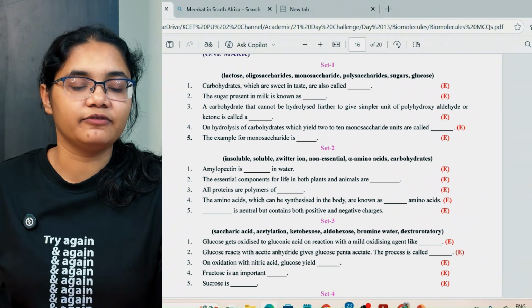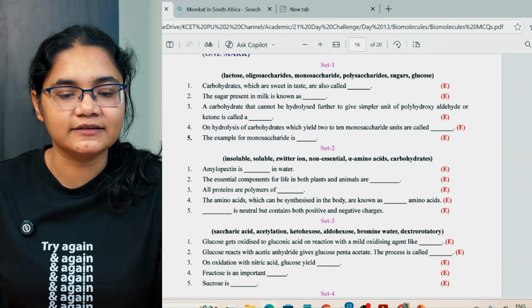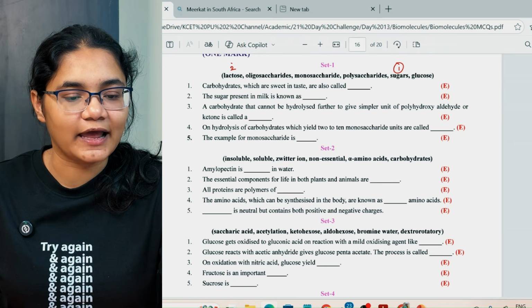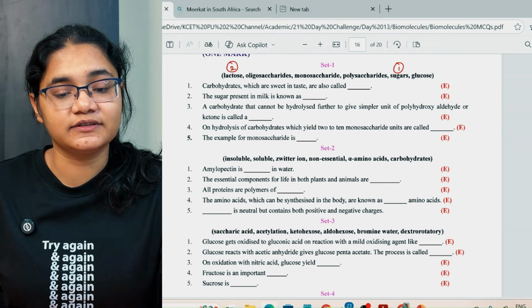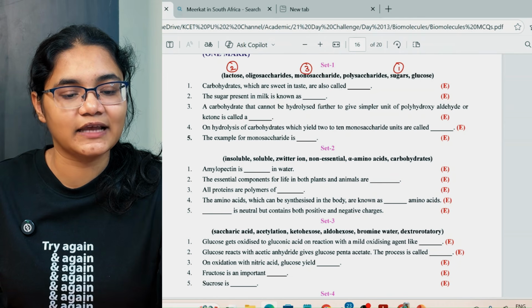Now let's quickly do the fill in the blanks here. Carbohydrates which are sweet in taste are also called sugars, right? The sugar present in milk is known as lactose. Next, a carbohydrate that cannot be hydrolyzed further to give simpler units of polyhydroxyaldehydes or ketones is called a monosaccharide.